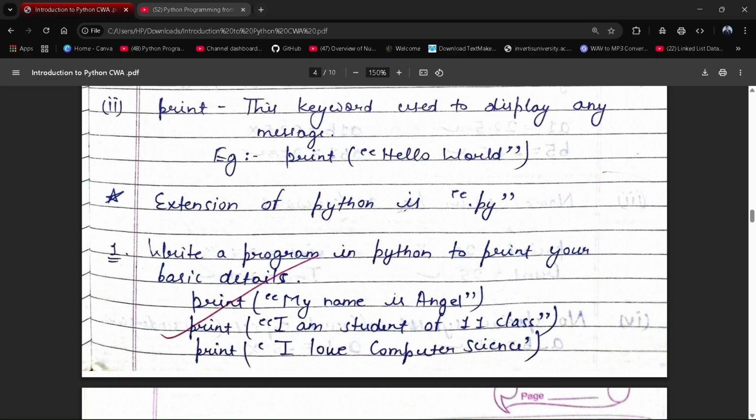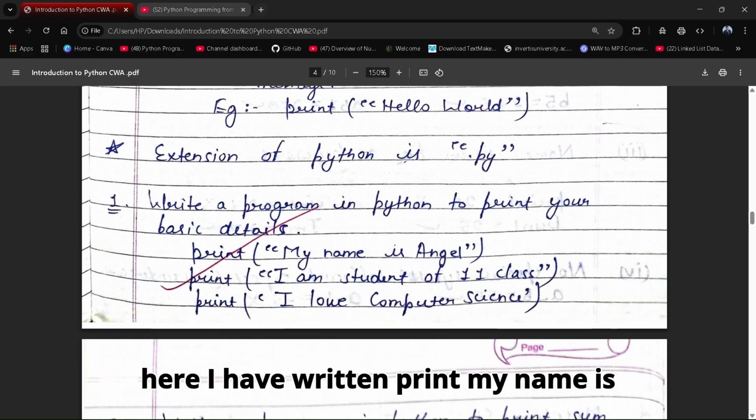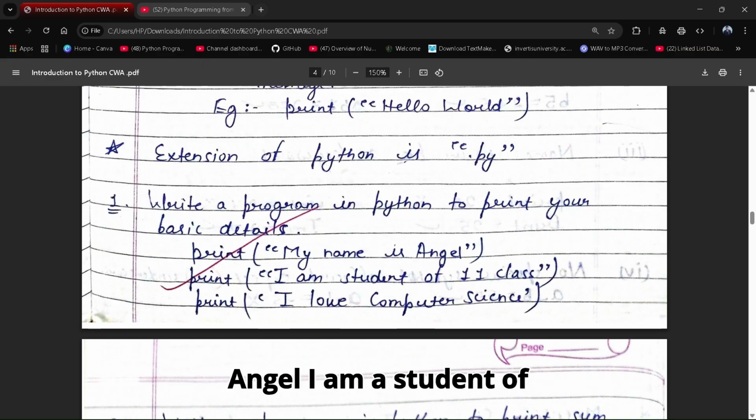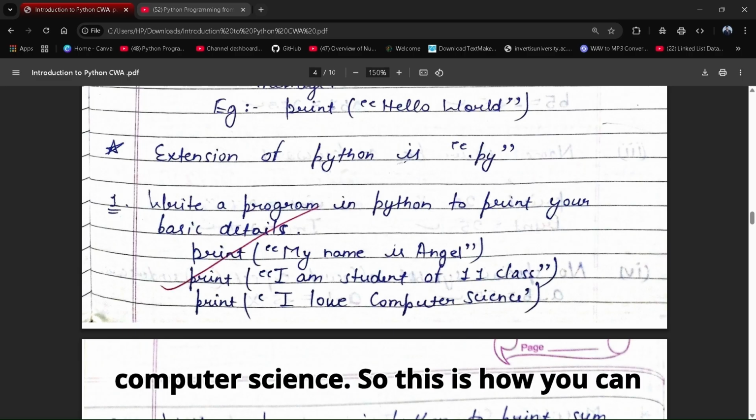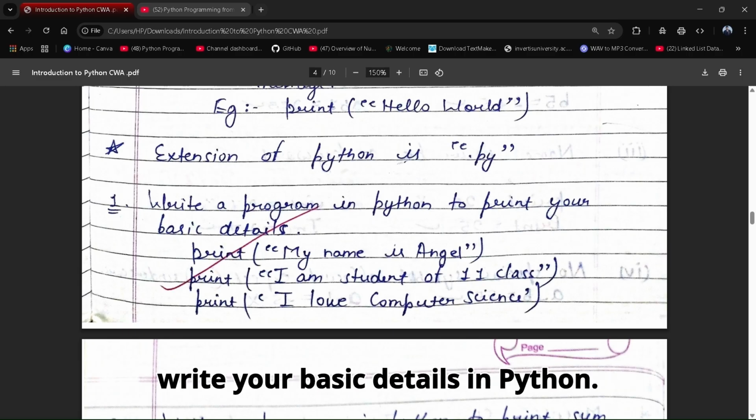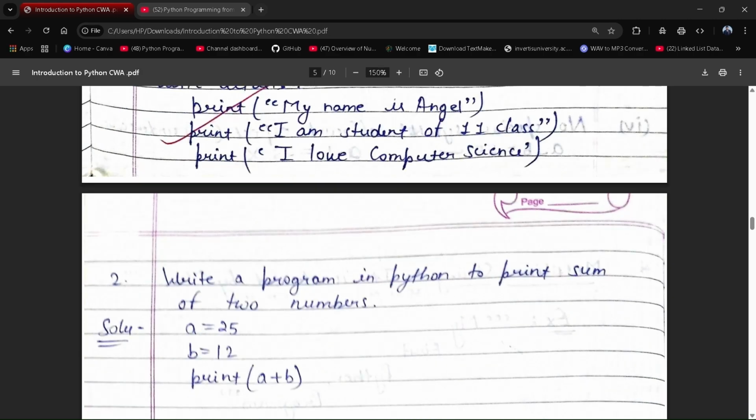So let's move. Write a program in Python to print your basic details. Here I have written print, my name is Angel, I am a student of 11th class, I love computer science. So this is how you can write your basic details in Python.